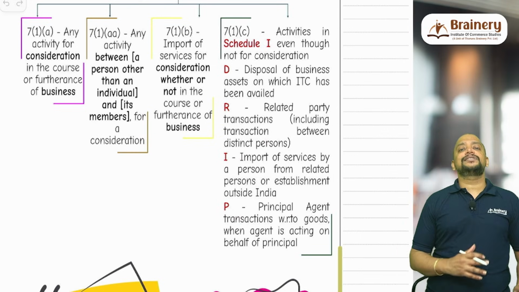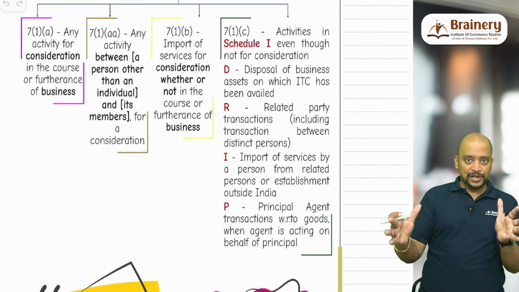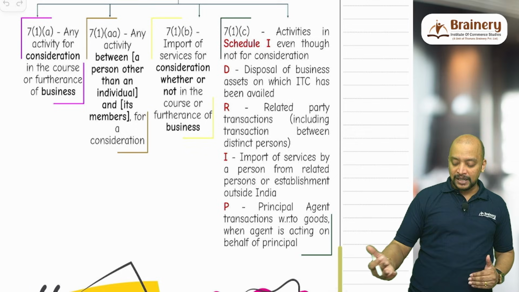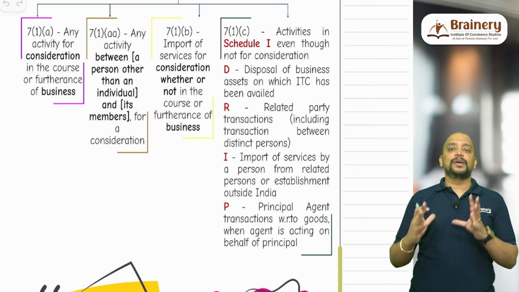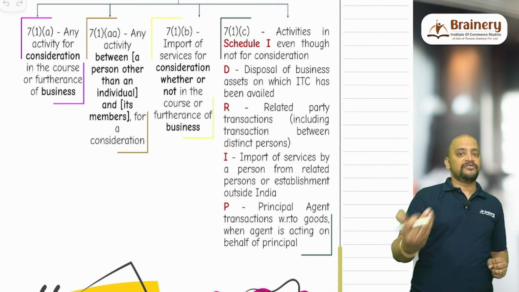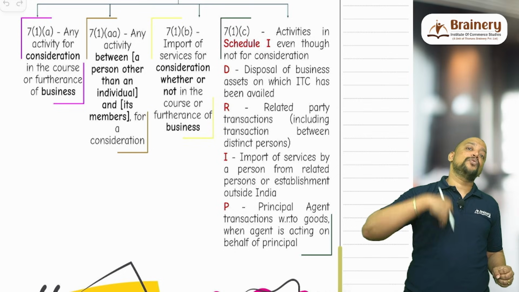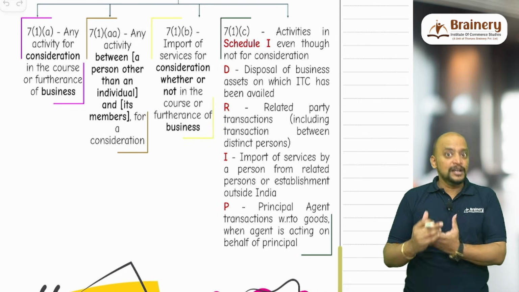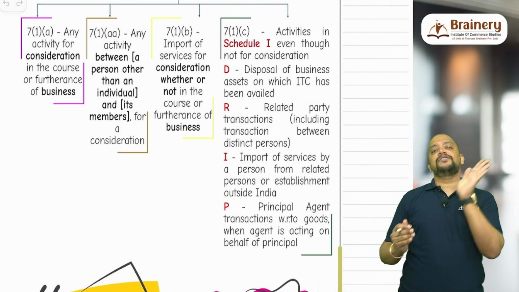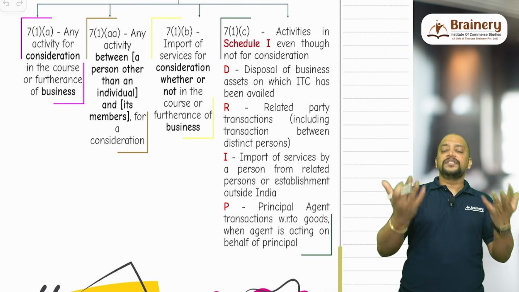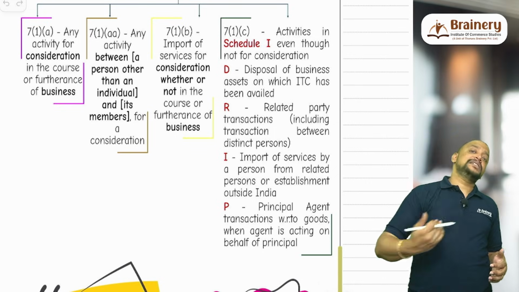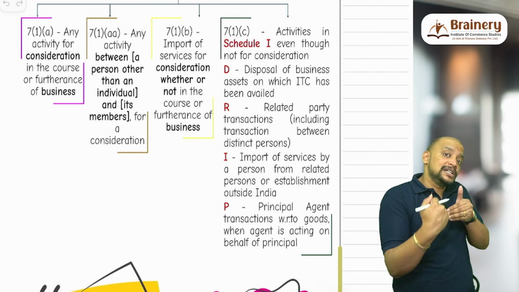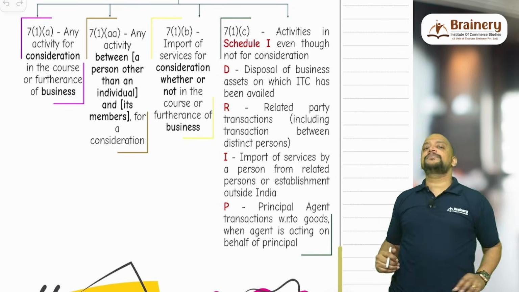Then principal agent transaction. So if there is any transaction that takes place between the principal and the agent, a very important point here is that the agent should be acting on behalf of the principal. So the principal agent transaction will become supply when the agent is acting on behalf of the principal. If the agent raises the invoice in his name, then the agent is acting on behalf of the principal. So now the principal sending the goods to the agent will become supply under 7(1)(c). Or if it is a purchase transaction, if the invoice is in the name of the agent, then the agent is acting on behalf of the principal. When the agent is sending the goods to the principal, that will become supply under 7(1)(c).